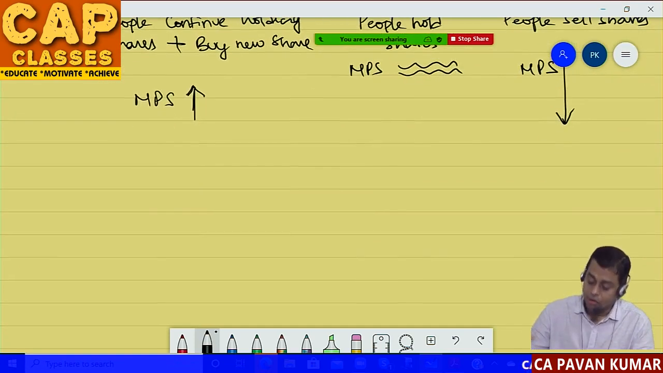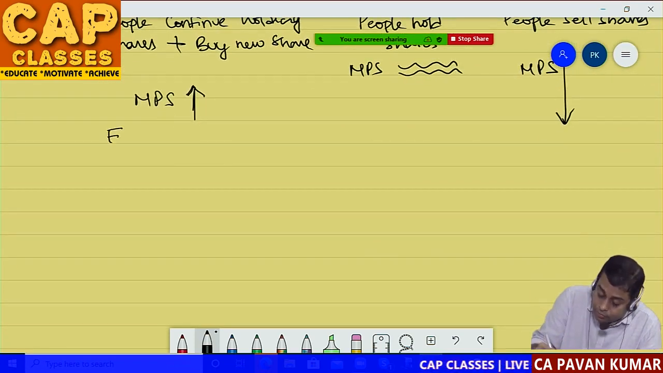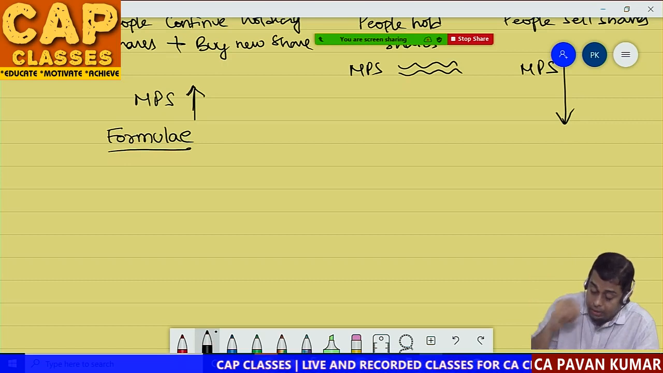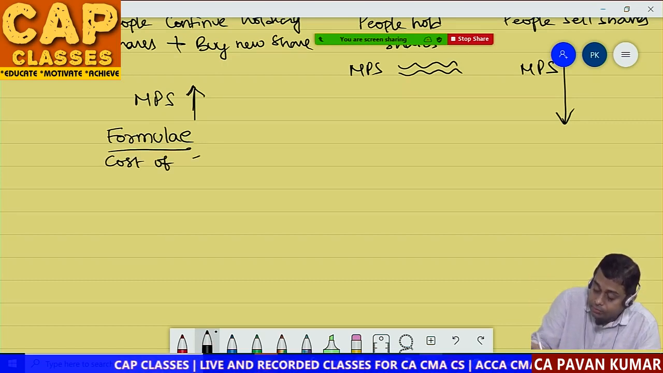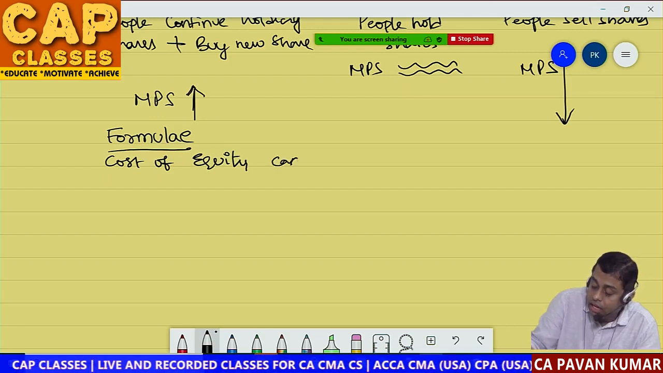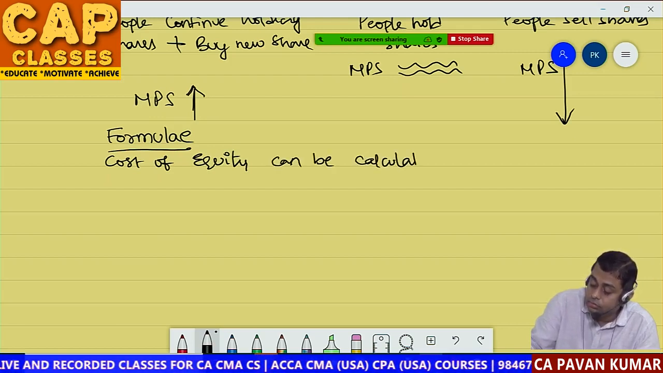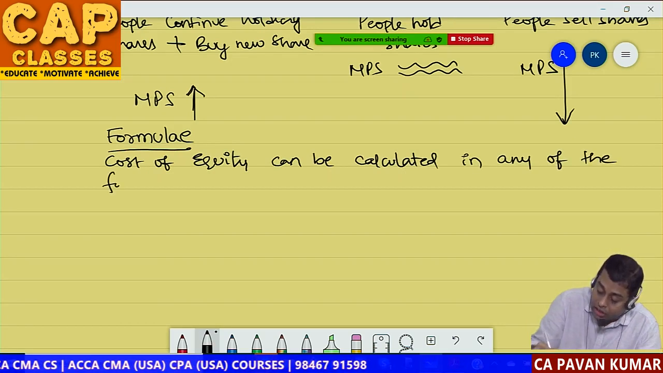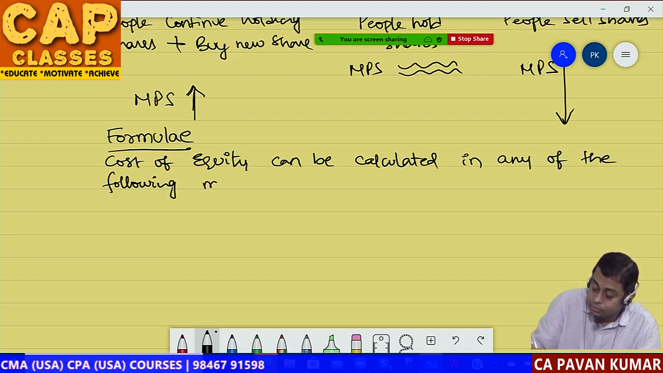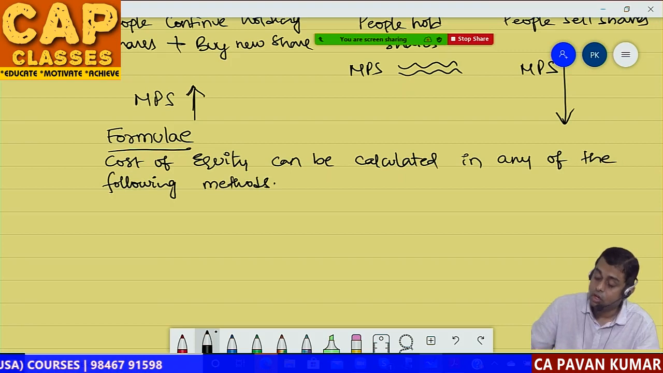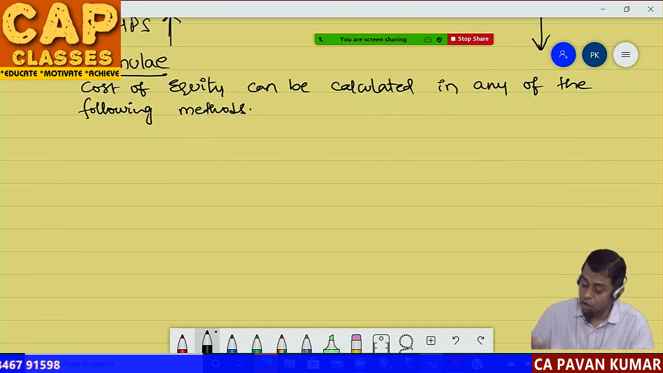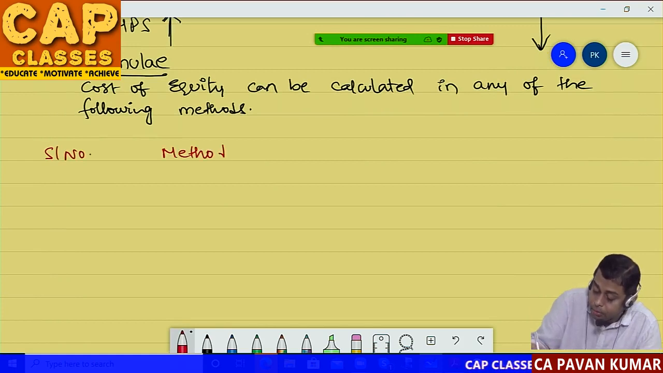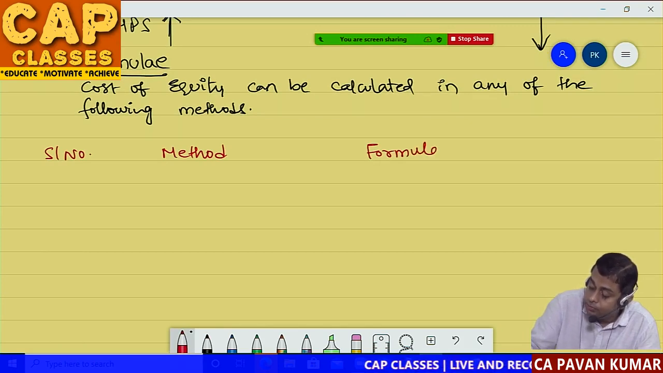So, now write down the formulae. Cost of equity can be calculated in any of the following methods. Serial number, method, formula. Method 1.